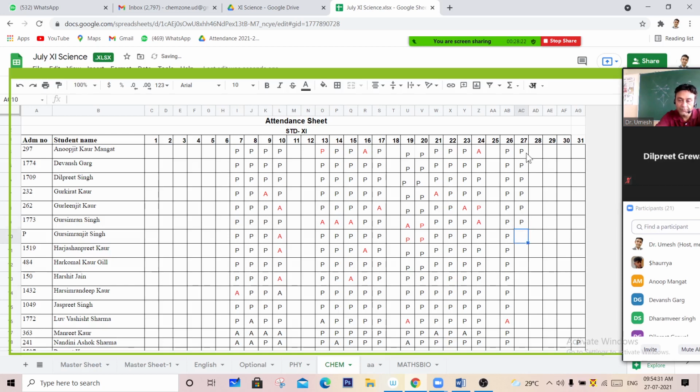Gursimranjeet Singh, Present, sir. Harjashanpreet Kaur, Harkomal Kaur Gill, Present, sir.